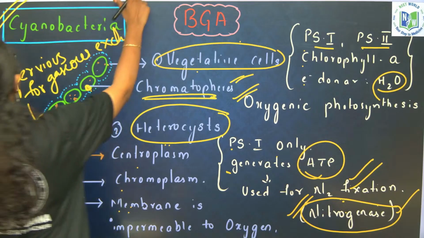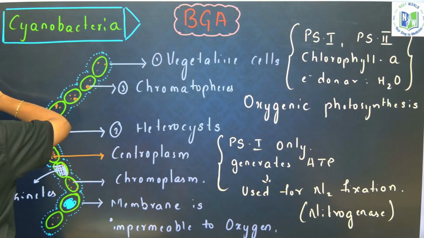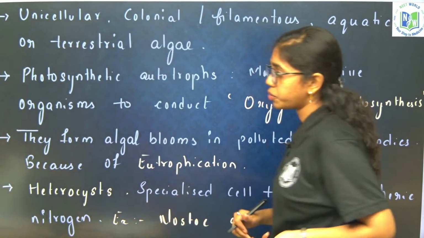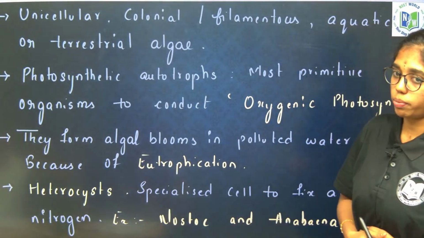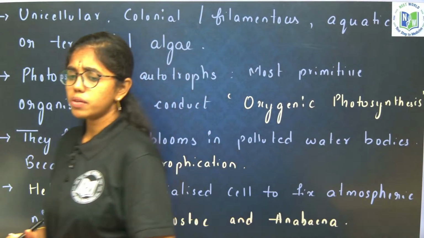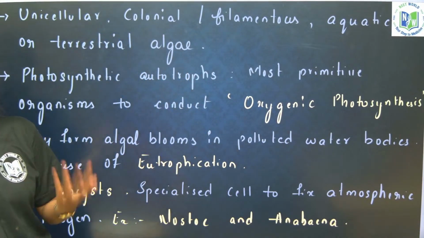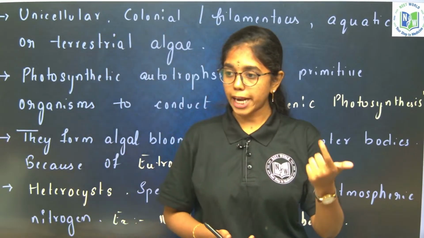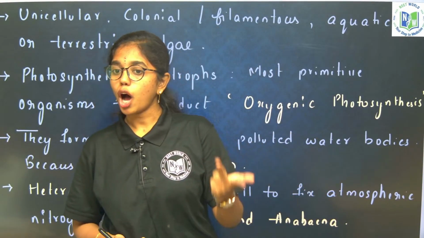Now you tell me what are different types of cyanobacteria. This is the description from your NCERT. What are different types of cyanobacteria and where do you find them? Nostoc, Anabaena, Aulosira, Oscillatoria.